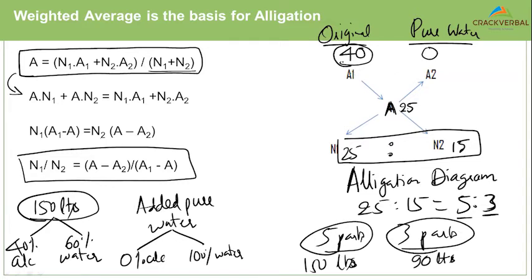I keep the bigger value on the left. I keep the smaller value on the right. This value in the middle will always represent the mixture. Okay? And finally, N1 and N2 are always expressed as a ratio. Remember, N1 by N2 is a ratio. Any questions here? Did we understand the alligation diagram?